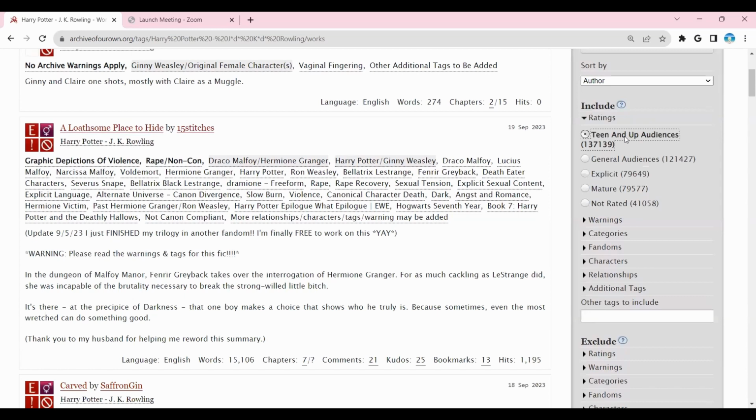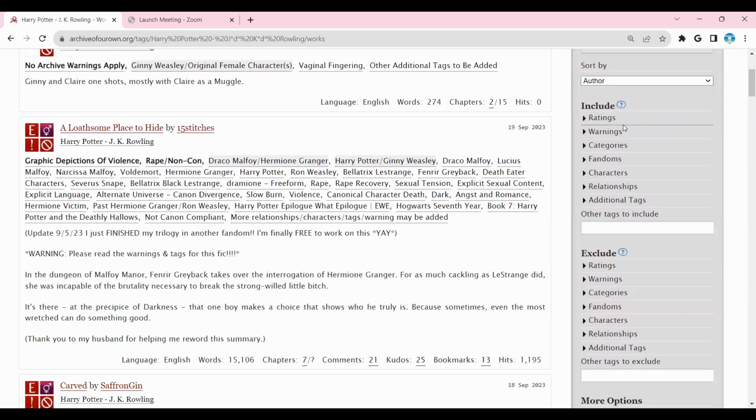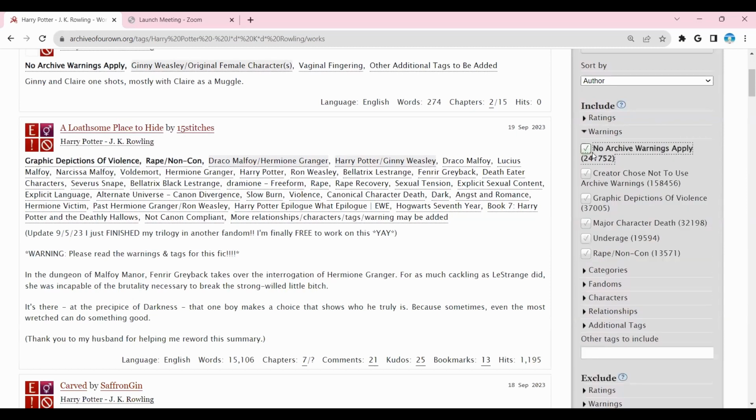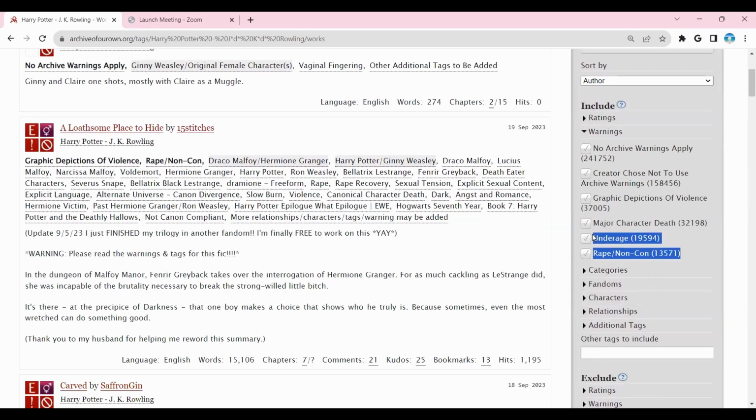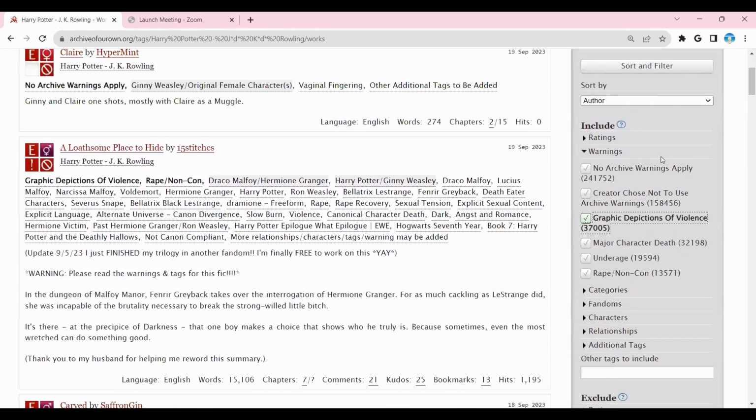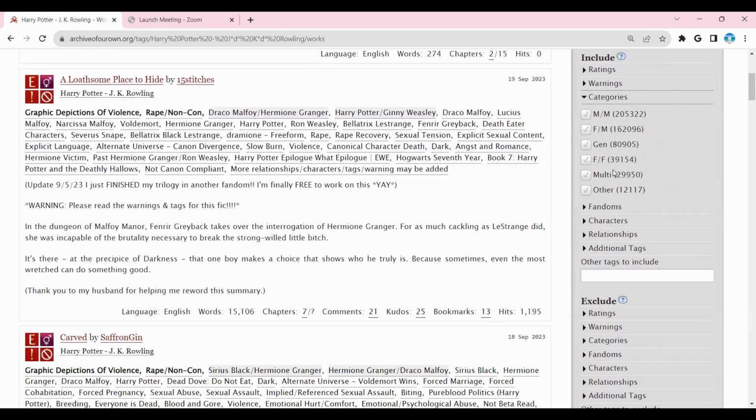I suggest teen and up audiences since that's usually the largest, and also, you get plenty of violence even if you don't pick the sexy ones. Warnings. Do you want to see something where no archive warnings apply, or do you want to be a degenerate? Usually with warnings, what I do is go to the exclude and cross out the ones I don't want. But if you want specifically violent fics, you can check that.